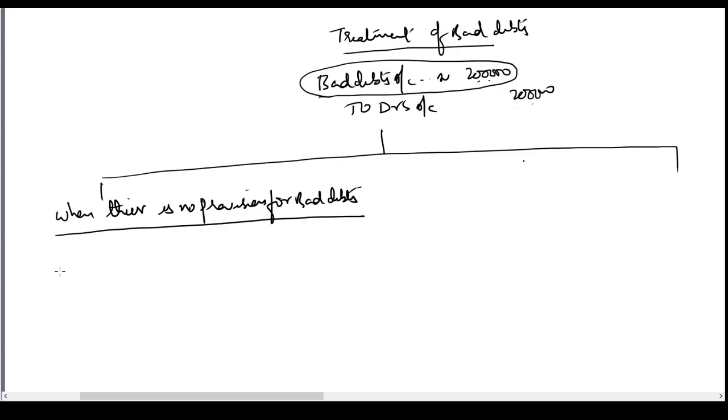So in such a case, how do you deal with this bad debts loss? What you do is you close this account by transferring it to the profit and loss account. We pass the entry P&L account debit to bad debts account rupees 2 lakh. So when there is no provision existing in our books of accounts for bad debts, then the loss is simply transferred to the P&L account and we close the bad debts account.